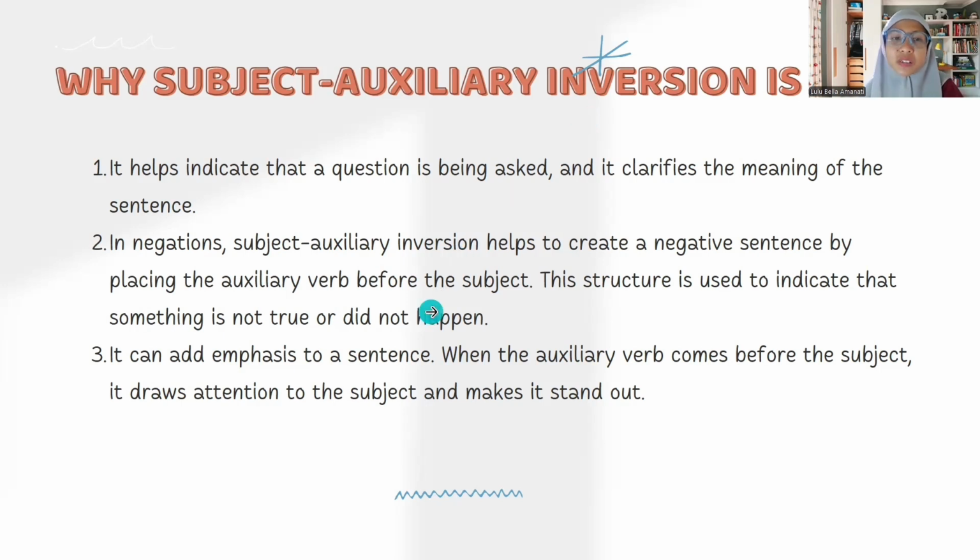Negative sentence with negative fronting. So what does it mean? Words such as never, hardly, seldom. Inversion is used to form a formal, emphatic negative sentence. Never have I seen such a beautiful place. Actually, have is placed before the subject I because never is in front, so there is negative emphasis. So the example is: I have never seen such a beautiful place, which shows something is not true.